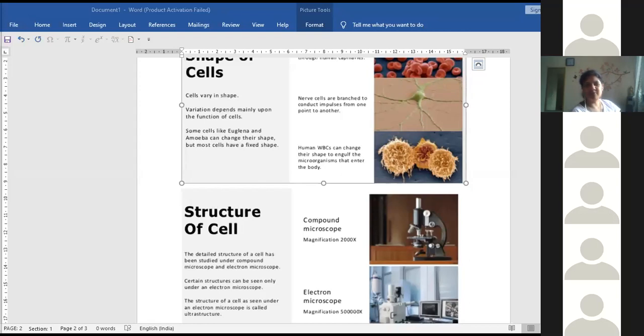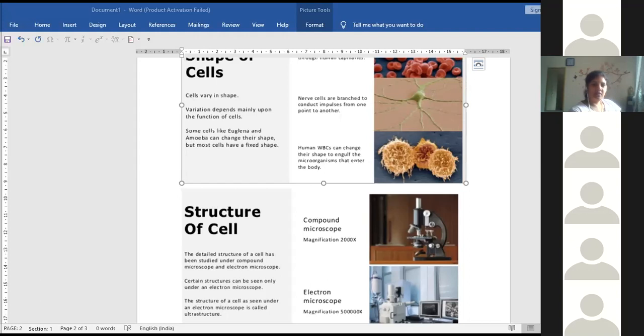Generally, adult people, whoever the height. Now you also are more than 1 meter in height. So whoever has a height above 3 feet is more than 1 meter. Their nerve cells can move from the brain to the toe. It is more than 1 meter distance. Some of the nerve cells are more than 1 meter in length.